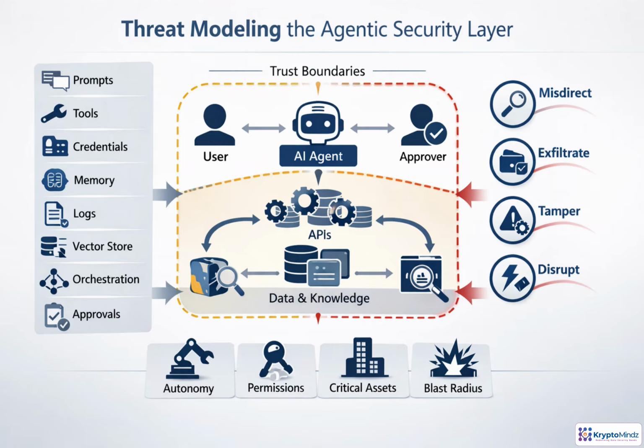Threat modeling begins by treating the agent as a broker between people, tools, data, and approvals. Each connection is a trust boundary. Prompts, retrieved documents, APIs, credentials, memory, logs, and approvals can all be influenced. Attackers may try to misdirect analysis, hide alerts, steal data, tamper with actions, or disrupt operations. Prioritize the biggest risks by asking how autonomous the agent is, what permissions it holds, how critical the assets are, and how far the blast radius could extend.